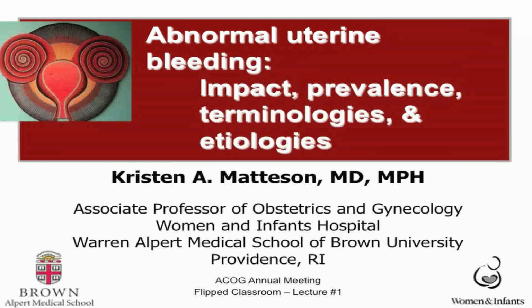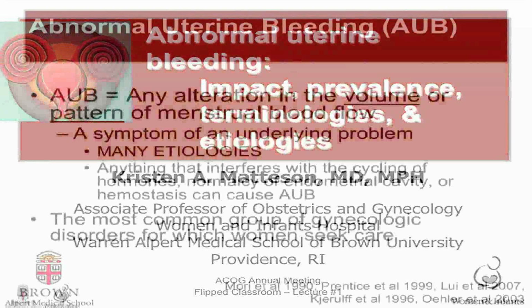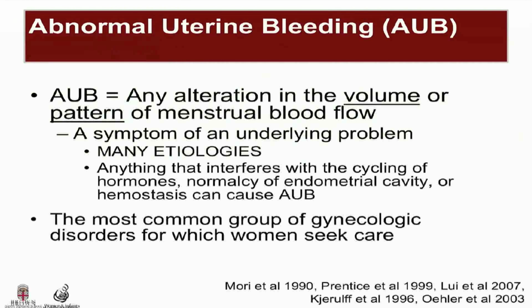This is the first of 3 mini-lectures for the flipped classroom session on abnormal uterine bleeding, and the title is Abnormal Uterine Bleeding, Impact, Prevalence, Terminologies, and Etiologies. Abnormal uterine bleeding is defined as any alteration in the volume or pattern of menstrual blood flow. It can be a symptom of an underlying problem with many different etiologies, so anything that interferes with the cycling of hormones, normalcy of the endometrial cavity, or hemostasis can cause abnormal uterine bleeding.